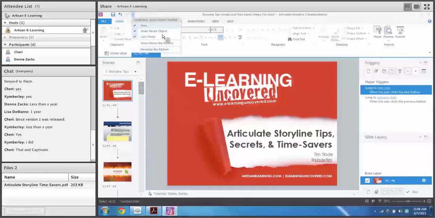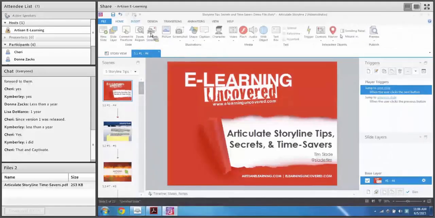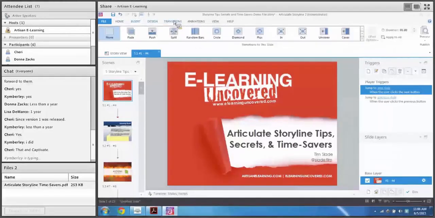You think you only have these three options, but you can actually add anything to the quick access toolbar, any of your ribbon options, by simply right-clicking on it. If you right-click on it, you can add an item to the quick access toolbar, such as adding a new slide, or I insert pictures a lot, so I can add that to the quick access toolbar. Anything on this ribbon, just about anything, you can right-click and add it to your quick access toolbar. So that's pretty cool. I love doing that.